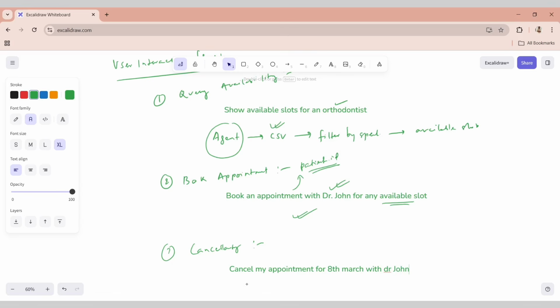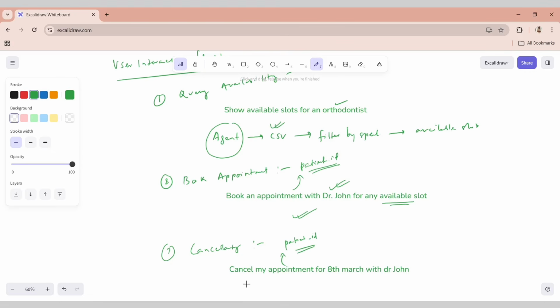It will first check which patient ID from the historical information has this particular slot with this particular doctor, and it will go ahead and cancel it. And the same happens for rescheduling appointment as well, and even for view appointments, right?